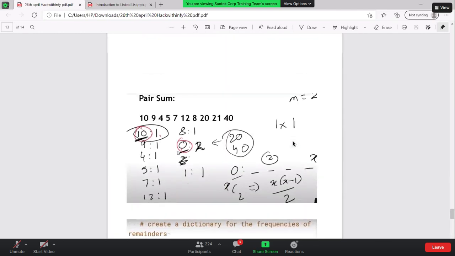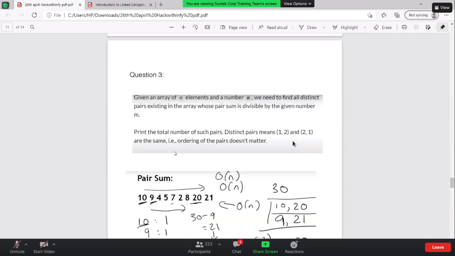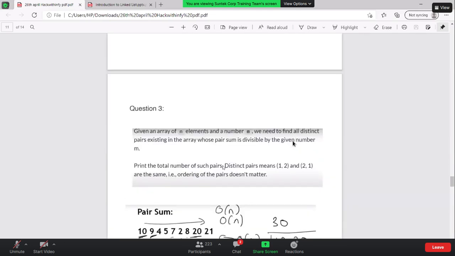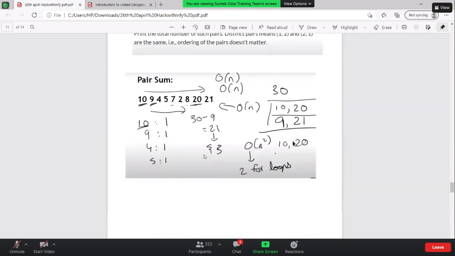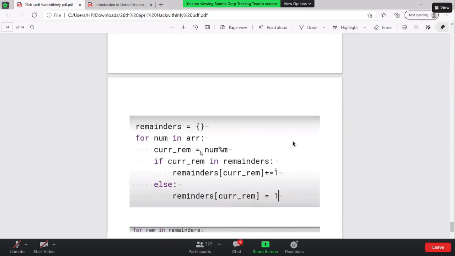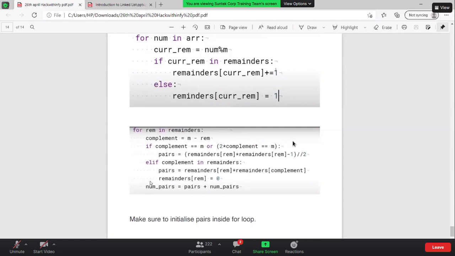But what actually the question asks is, right? Print the total number of such pairs. So for printing the pairs, you will just write a print statement over here, right? Whenever this if condition succeeds, you will write a print statement that takes complement comma m minus remainder. So you need to print both these things, right?